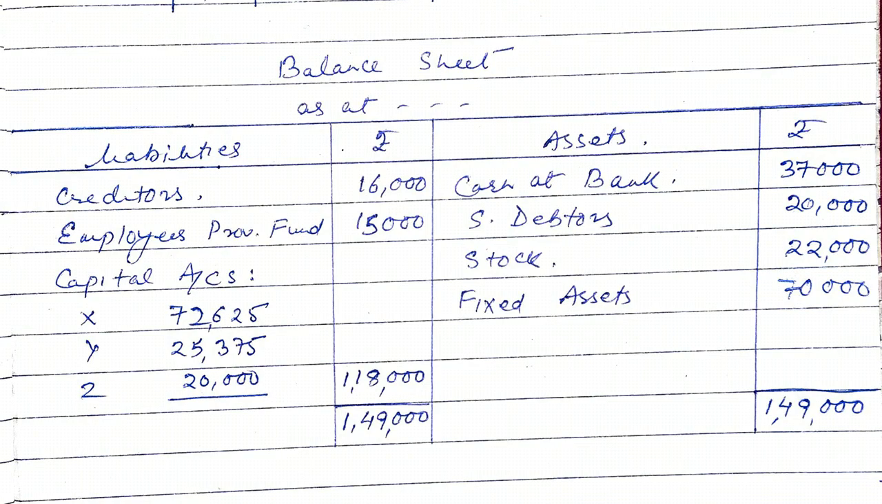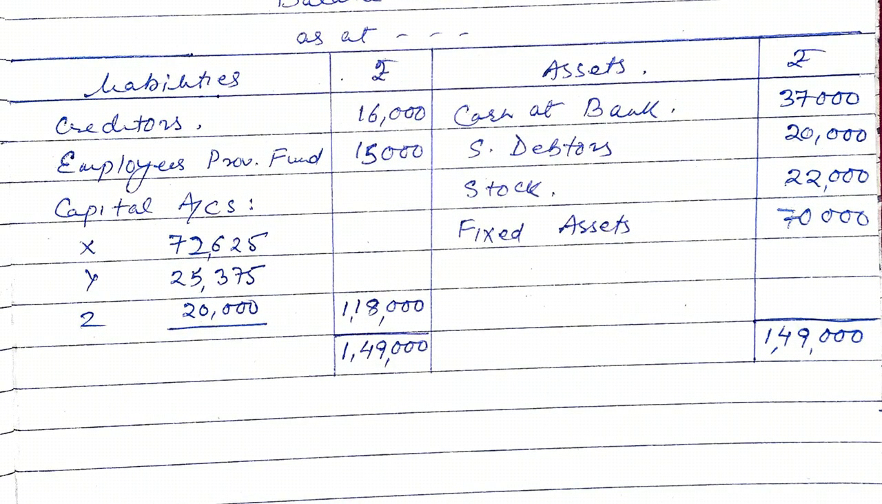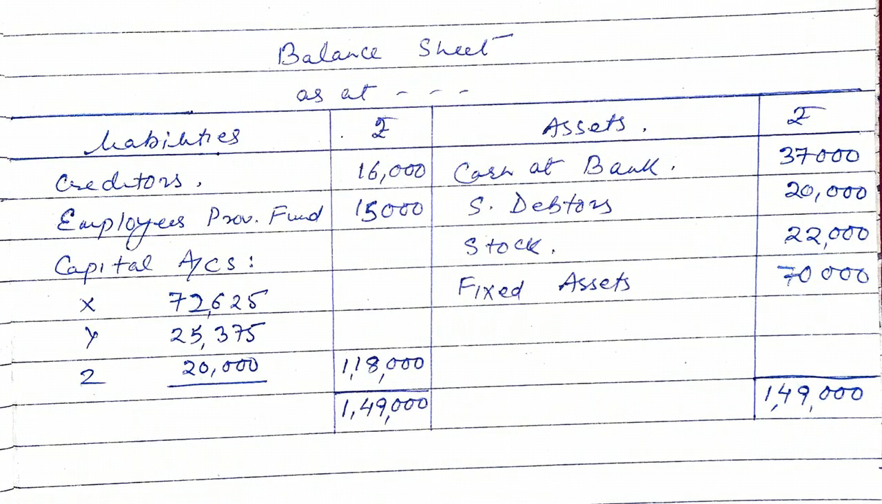Employee Provident Fund liability has increased by 5,000, so EPF is now 15,000. And capital accounts, as we had calculated in partners capital account, we copy the amount. Thus, if we balance both the sides, we get 1,49,000 as total of balance sheet. So this is question number 66.